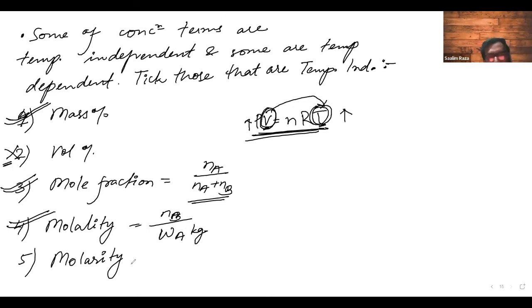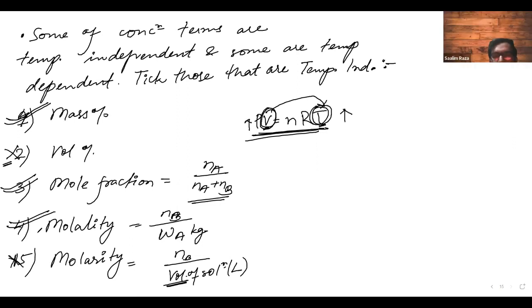But molarity is not temperature independent because it has moles upon volume of solution. As it contains the volume of solution, we say it is not temperature independent.